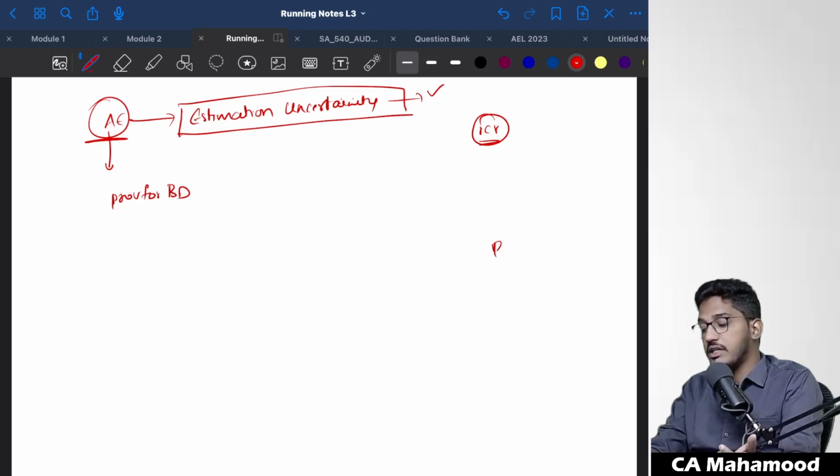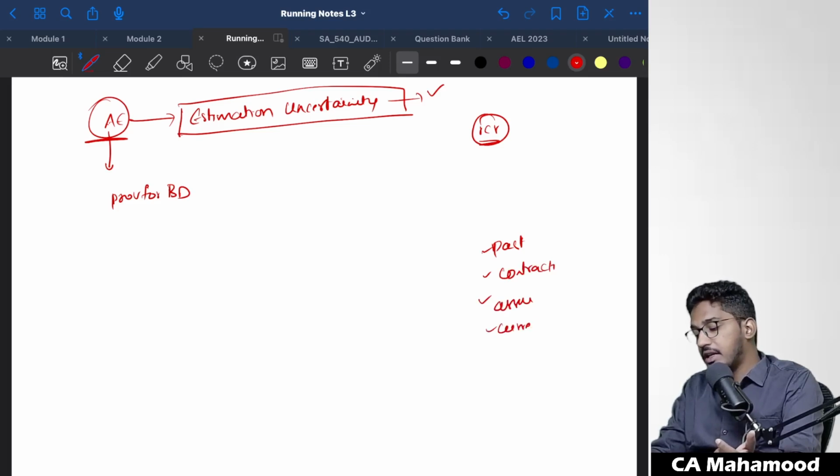They will study past data. They will go through contracts and agreements. They will make assumptions. They will look at current market conditions. So like this, management will consider various factors and accordingly they will decide the provision.